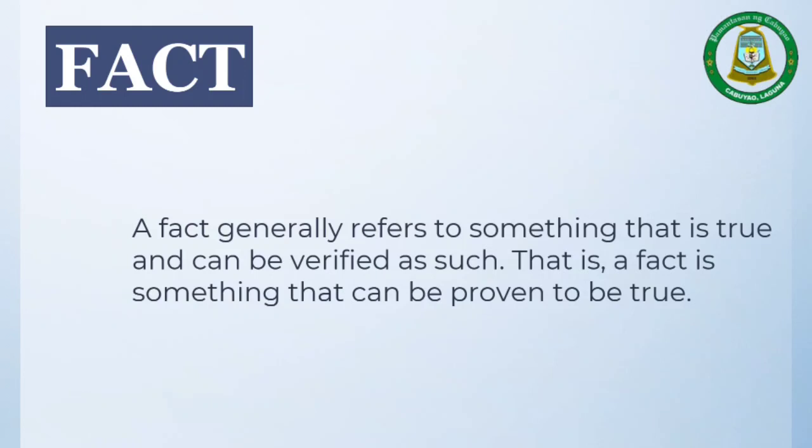Let's start with fact. It says here that a fact generally refers to something that is true and can be verified as such. Generally, a fact is a statement that is proven to be true. So it may be something that happened or something that underwent experimentation, factual analysis, or a declaration from an authority.